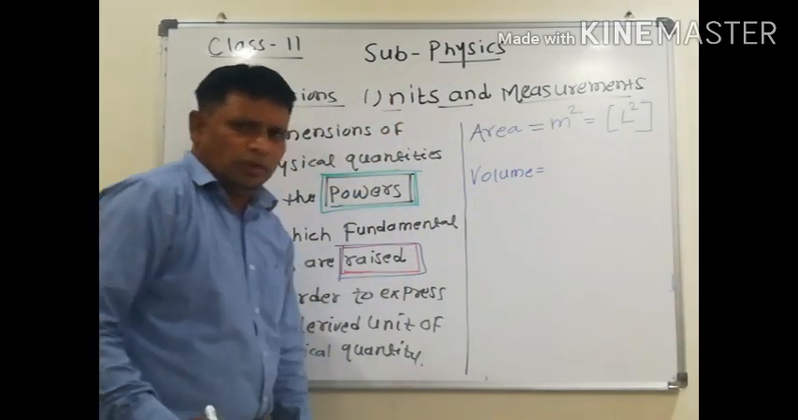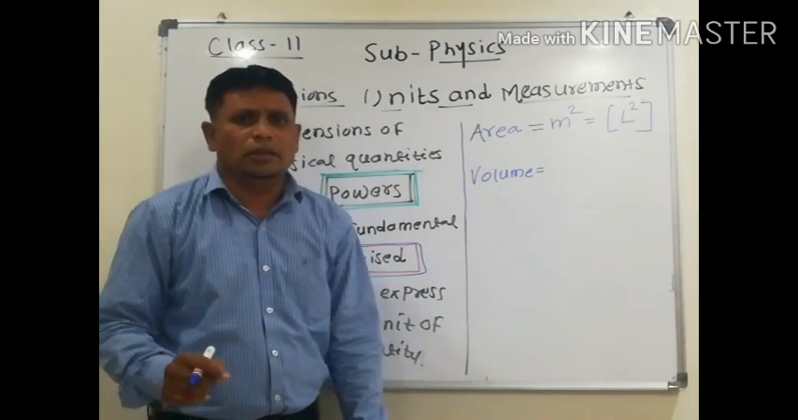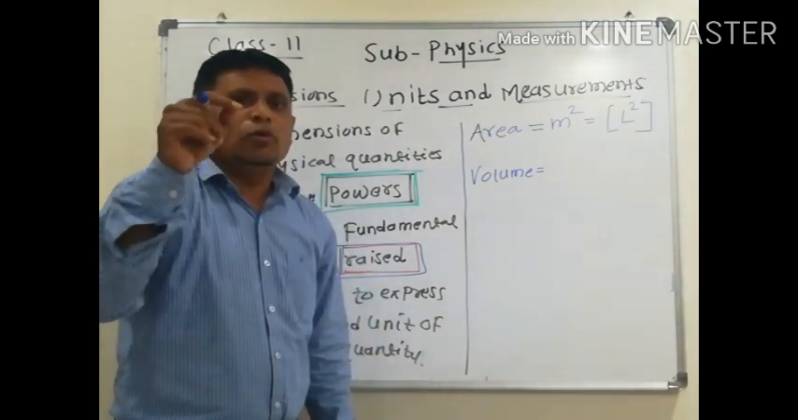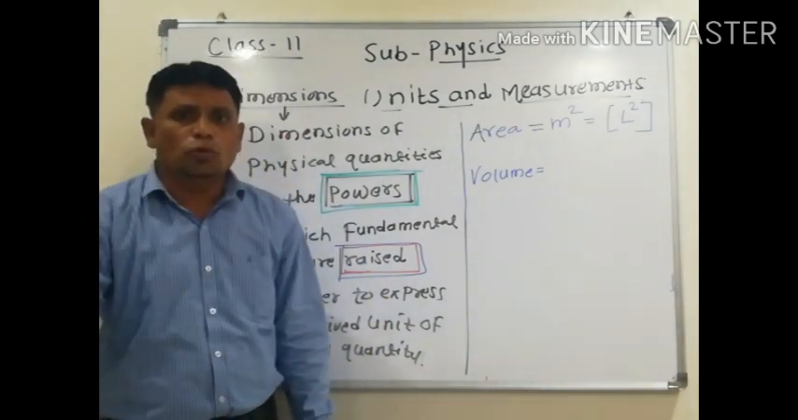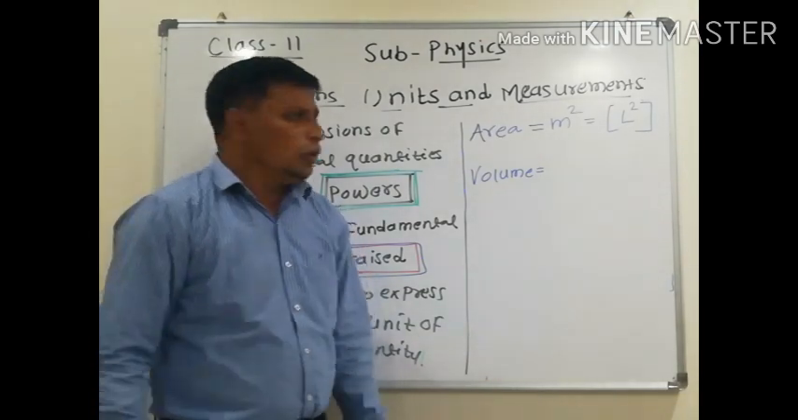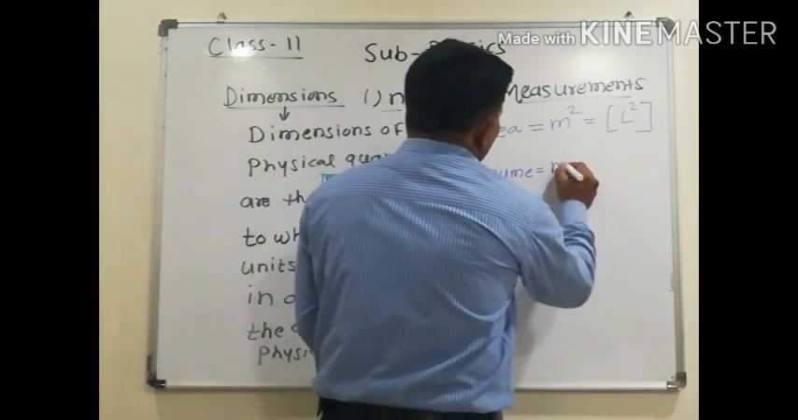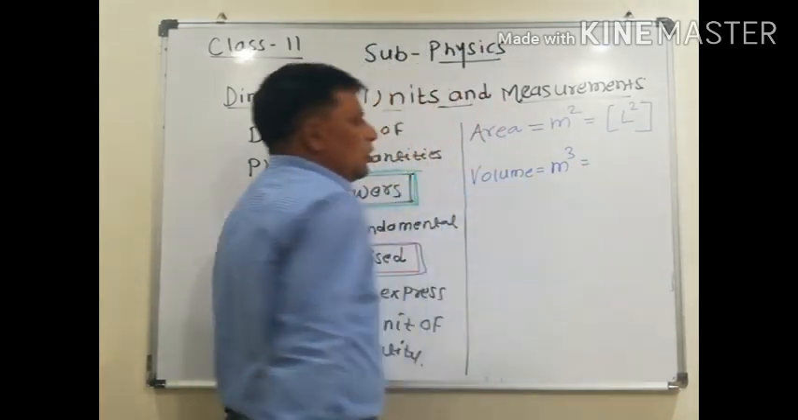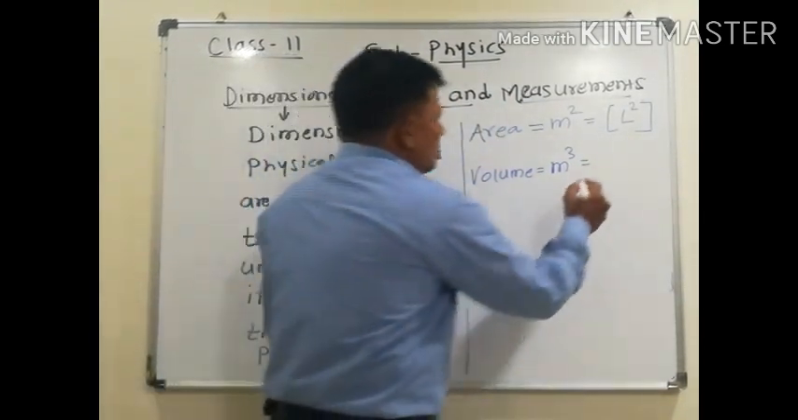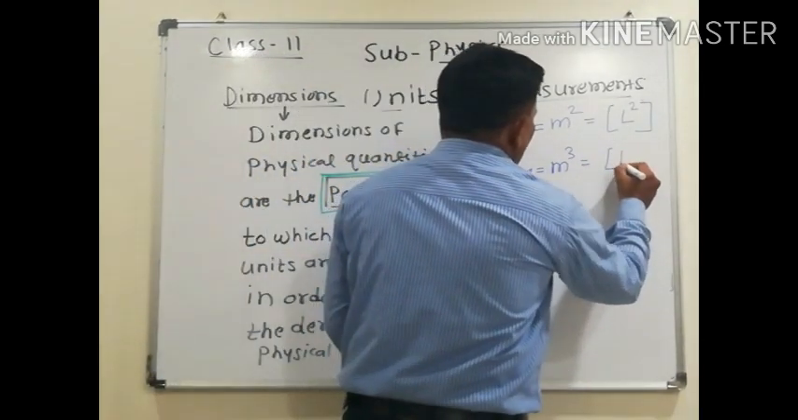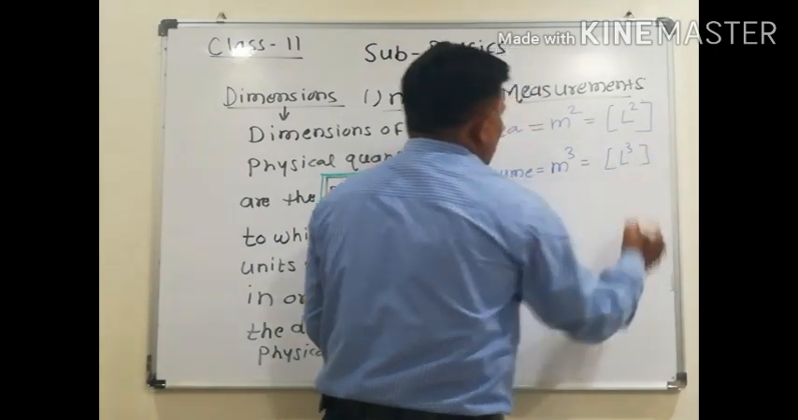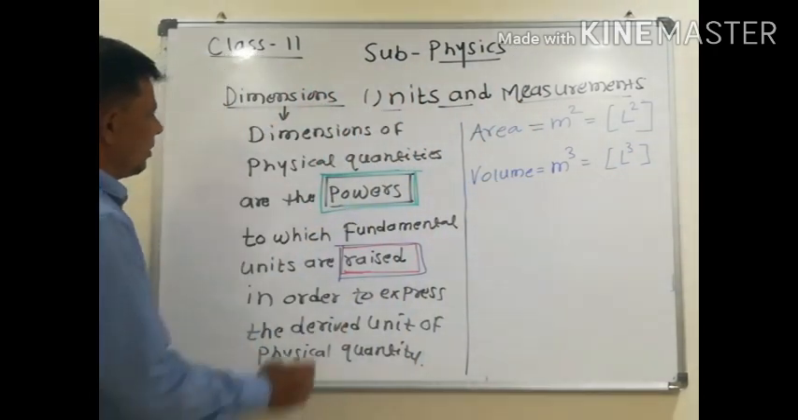Volume, you know, is length into breadth into height. लांबी गुणिले रुंदी गुणिले उंची, LBH. Length into breadth into height. What is the unit? It is meter cube. Now what are the dimensions for volume? That is L cube. Okay, L cube. Now look at the definition.